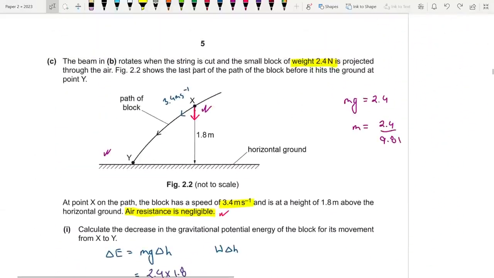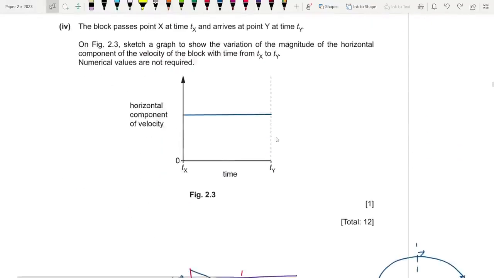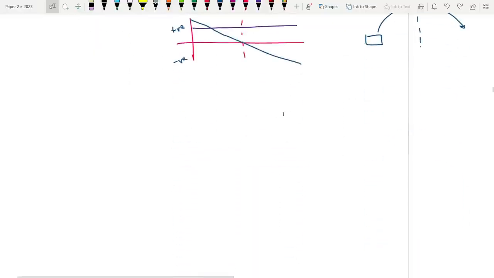Suppose if downwards was negative, then it would be a straight line below the x-axis actually. It would be something like this, okay? But if nothing is mentioned, just assume that going to the right is positive and going down is negative.